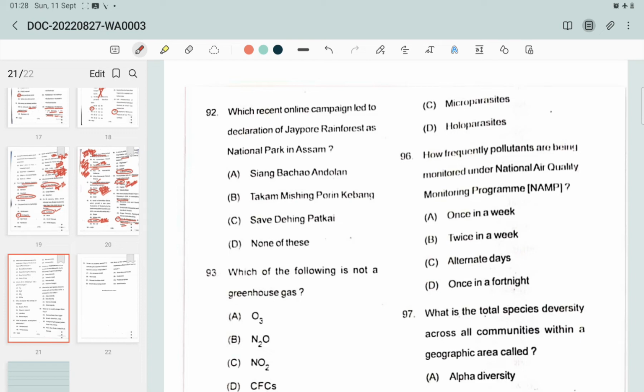The online campaign, the hashtag Save Dehing Patkai, led to the declaration of the Dehing Patkai Rainforest as the 7th National Park of Assam. The correct option is Save Dehing Patkai, and that online campaign was launched by the Indian National Congress, Assam.